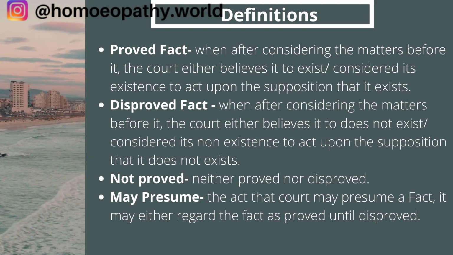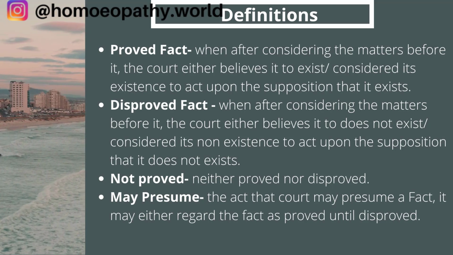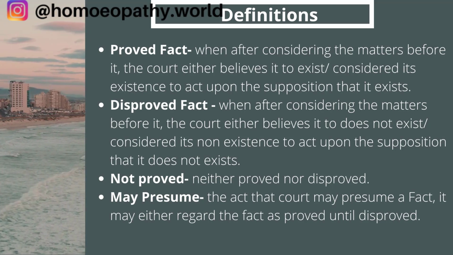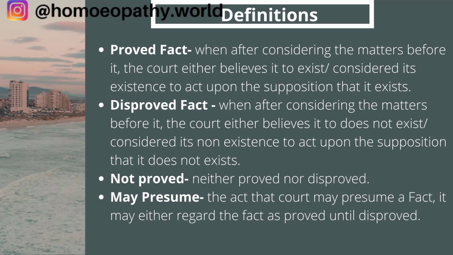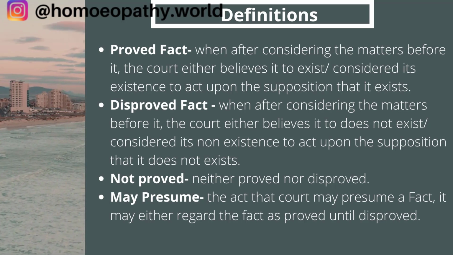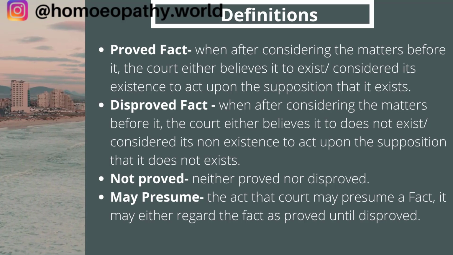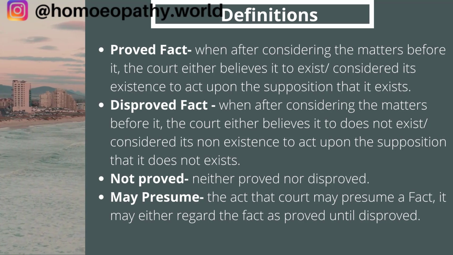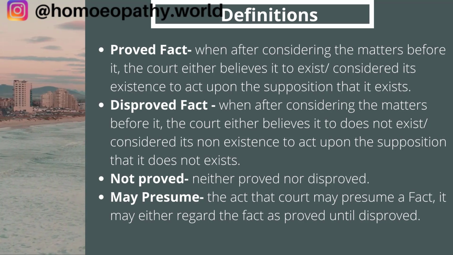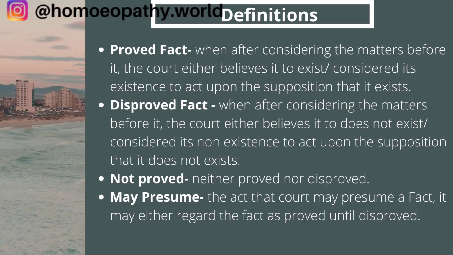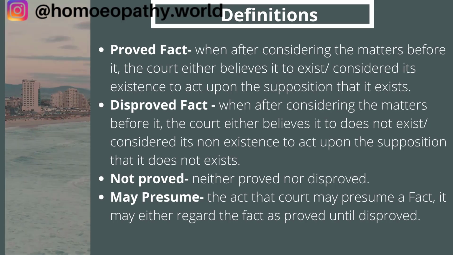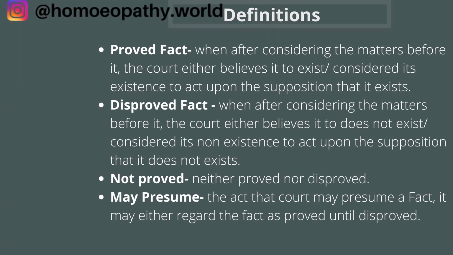Now there is a fact which is called a not proved fact. This means that it is neither proved nor disproved. Then there is "may presume". Whenever the Act provides that the court may presume a fact, it may either regard the fact as proved until it is disproved, or call for proof of it. So any fact which the court regards as proved until it is disproved is called "may presume". The next definition is conclusive proof.